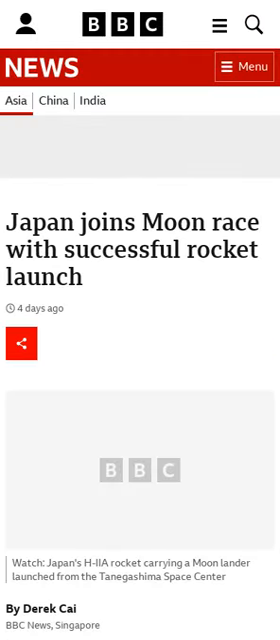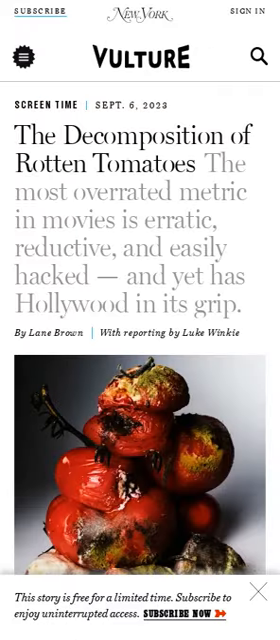Japan has successfully launched a rocket with a lunar lander. The lander will attempt a moon landing in February if all goes well. Studios can game Rotten Tomatoes and boost movie ratings.